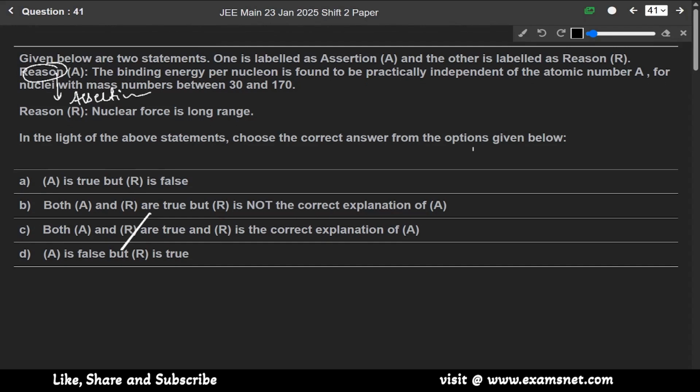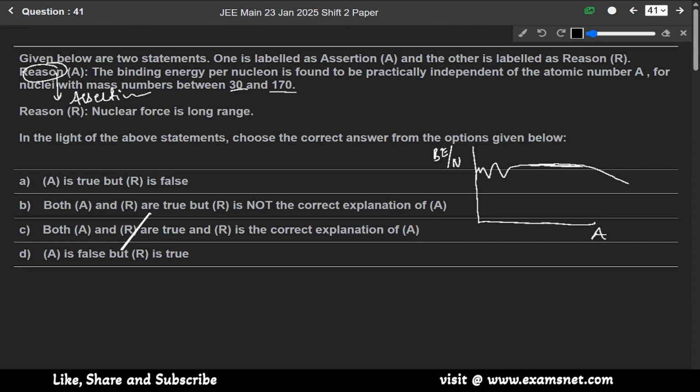We know the binding energy curve, binding energy per nucleon over mass number. The curve is something like this. So for 30 to 170, the binding energy per nucleon curve always remains constant.